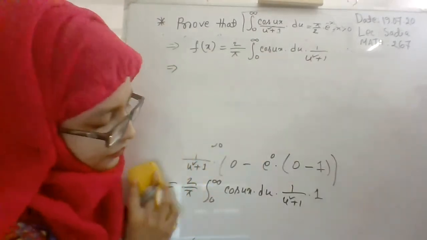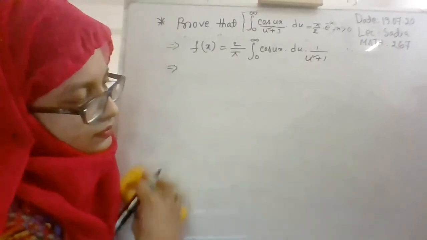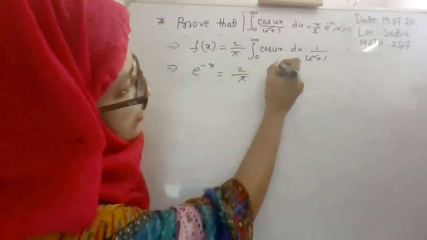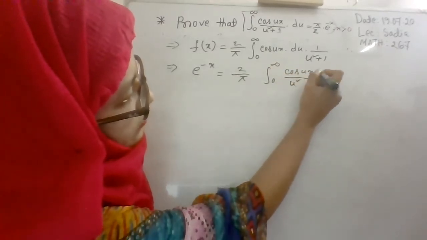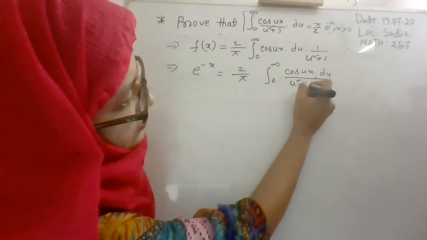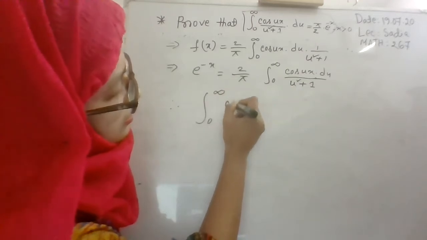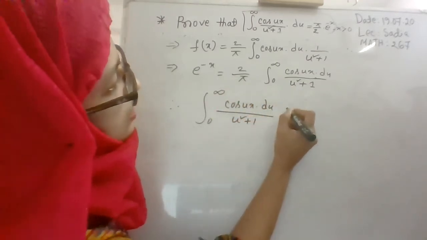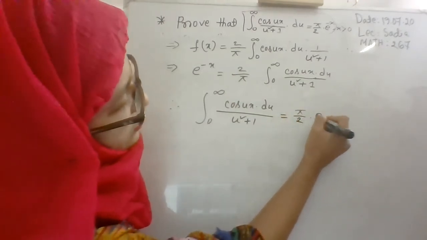What is the result for f of x? What is the value of the function f of x for this problem? It is e to the power minus x, right? Yes, ma'am. 2 by pi integral 0 to infinity cos ux divided by u square plus 1 du. So we can write 0 to infinity cos ux du divided by u square plus 1 is equal to pi by 2 into e to the power minus x.